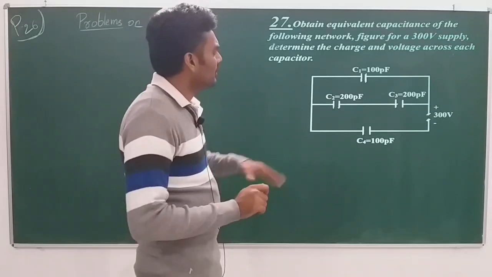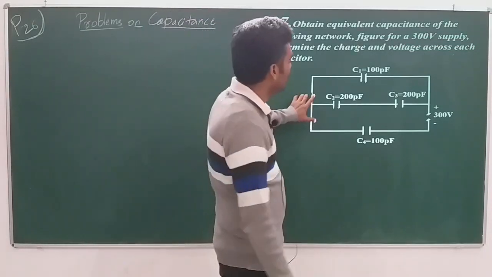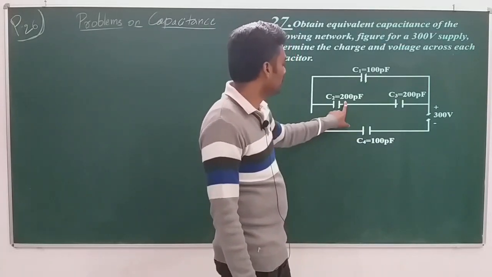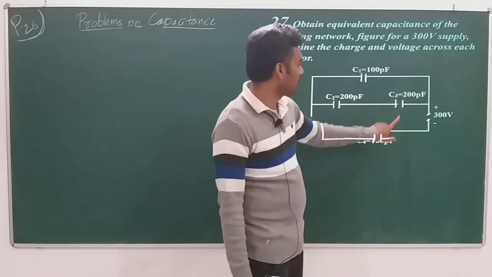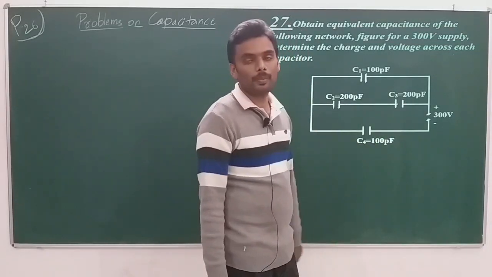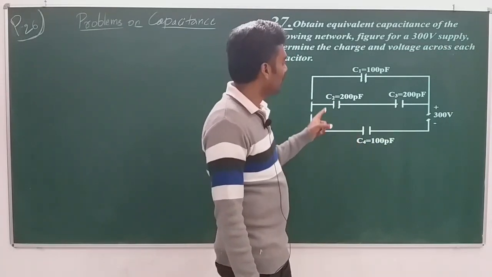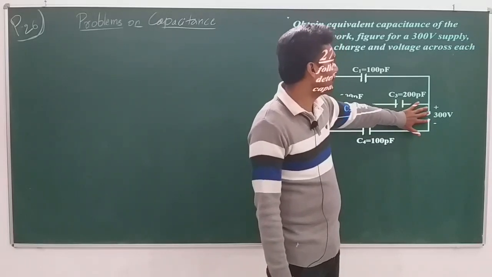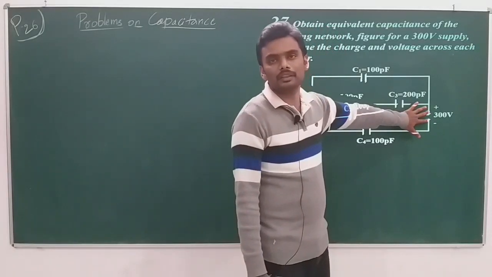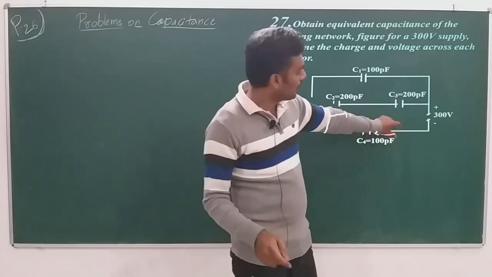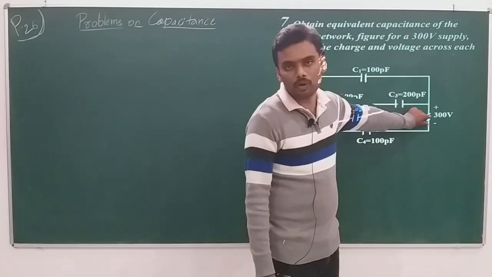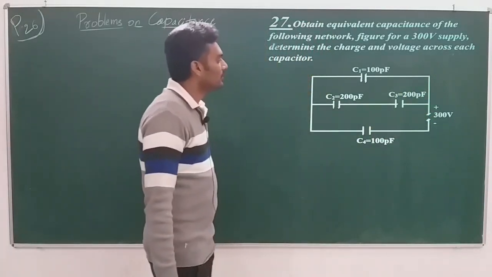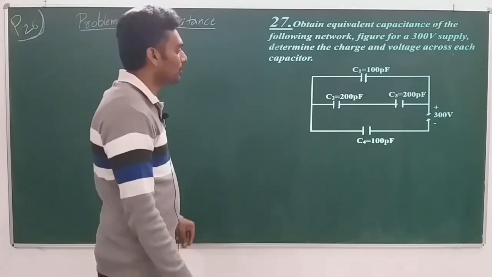So now we have this circuit given where we have 4 capacitors: C1 100 picofarad, C2 200 picofarad, C3 200 picofarad again, C4 100 picofarad. All these capacitors are connected in this arrangement with a 300 volt supply here. Okay. So now we need to get the effective capacitance across these 2 points. Okay. These 2 points are our reference. Okay. So I'll make use of the approach of reducing the circuit.